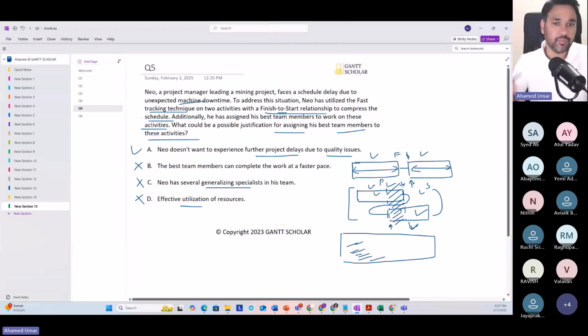So read the PMBOK guide. Only then you will be able to answer this kind of question. There are more than half a dozen books available in the market for PMP exam preparation. You do whatever you like. You can read them, but at least read the PMBOK 6 once. Only then you will get this kind of special information, like it's okay to do bottom up. You can add work packages and go to the top. The 100 percent rule or principle while creating WPs, the risk of rework while doing fast tracking. So only then you will be able to answer this kind of questions.